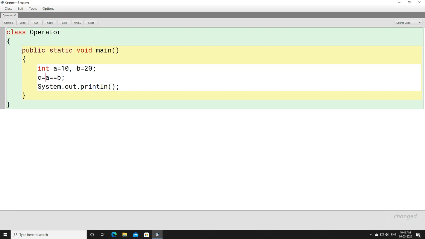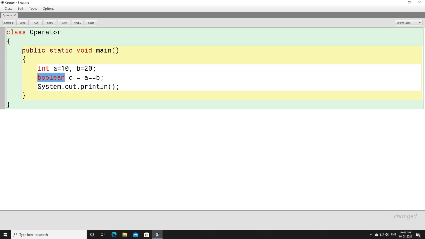Now we know that a double equals to b, what do you see here? A double equals to b, right? It is a relational operator. It will give you the value in true or false. So what kind of data type will you be using here? Because we cannot use int. It can only store arithmetic values or numbers. It cannot store true or false. So instead of using int here, we will use boolean.